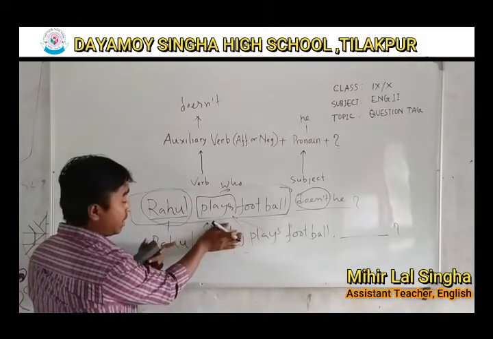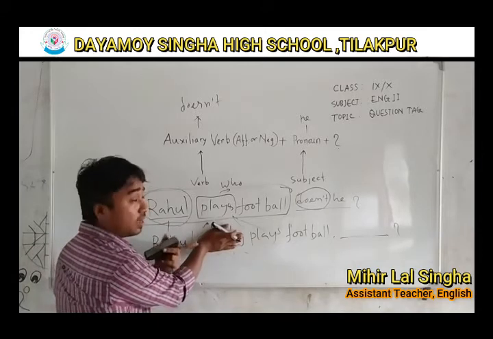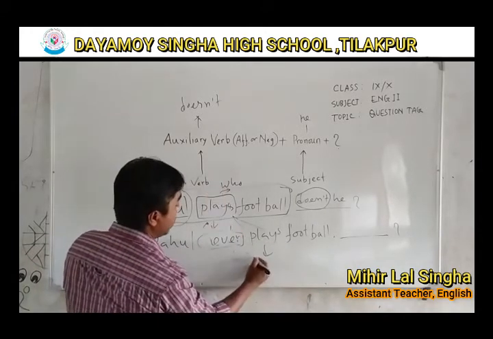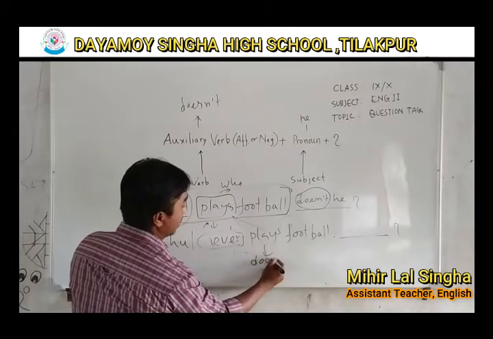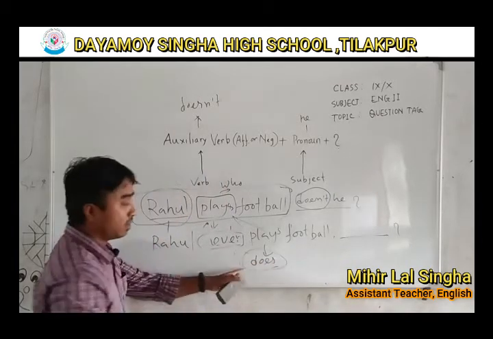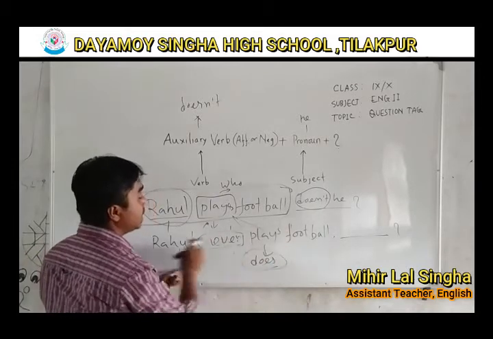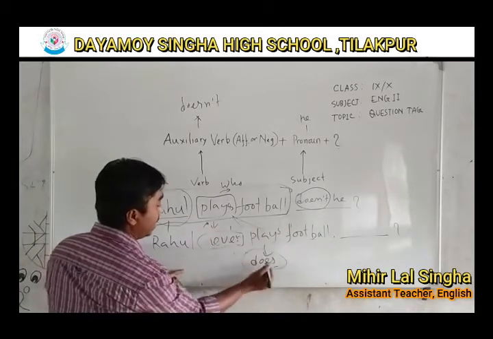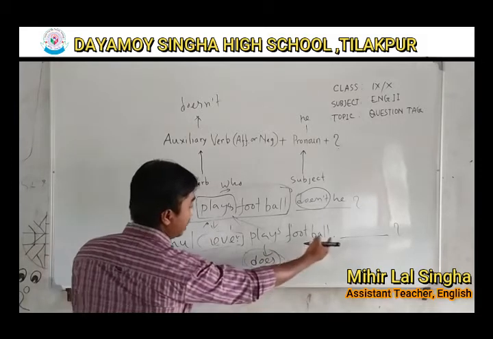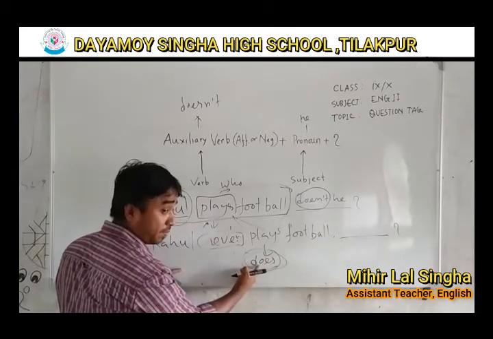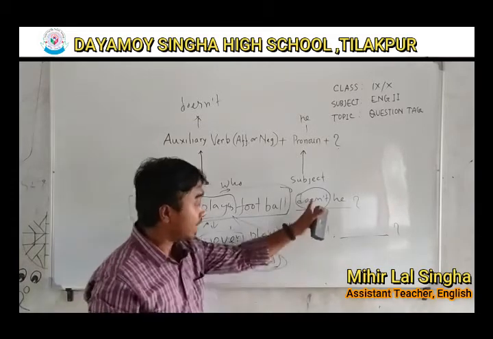If you make it negative, Rahul doesn't play. So we get the auxiliary verb, which one? Does. Okay, does. So as the statement is negative, the tag has to be affirmative. So does is affirmative, and doesn't is negative.